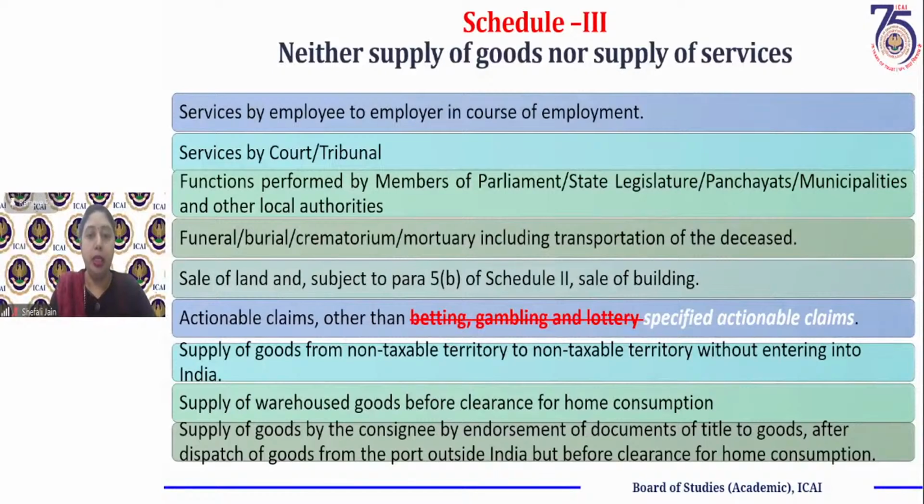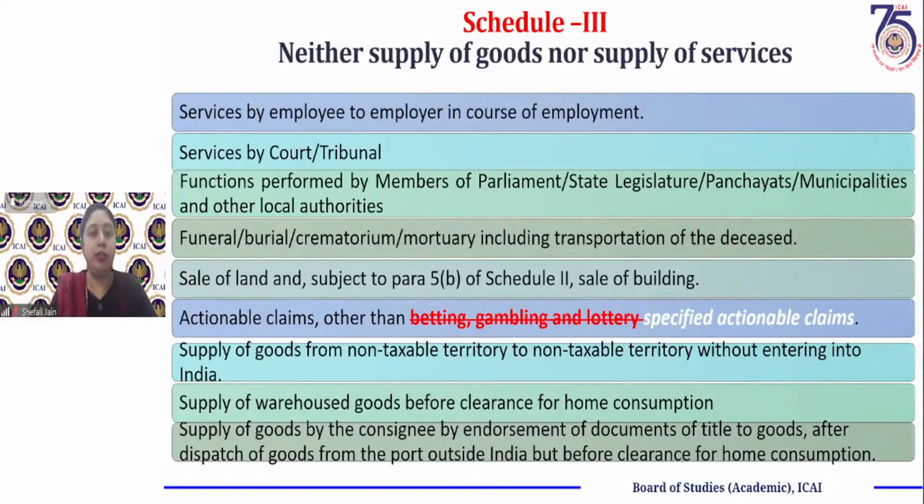Another important point you need to know as an intermediate student is these last three activities: supply of goods from non-taxable territory to non-taxable territory without entering into India, supply of warehouse goods before clearance for home consumption, supply of goods by consignee by endorsement of documents of title to goods after dispatch of goods from port outside India, but before clearance for home consumption. When I'm reading these out, you must be finding them difficult. Don't worry, these are outside the purview of the intermediate syllabus. You do not have to refer to these three entries because they relate to import or export. So they are not part of your syllabus.